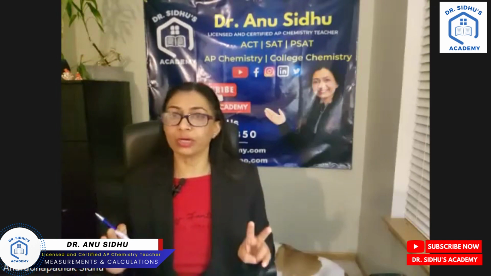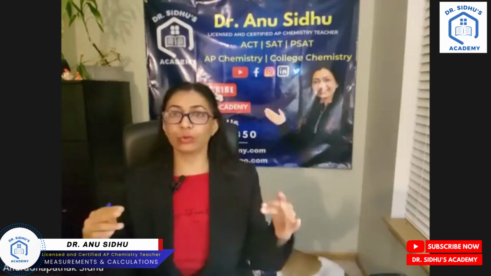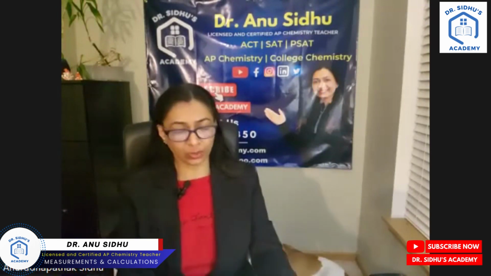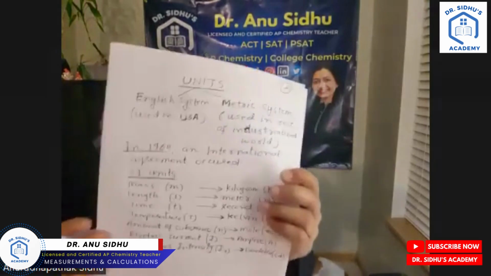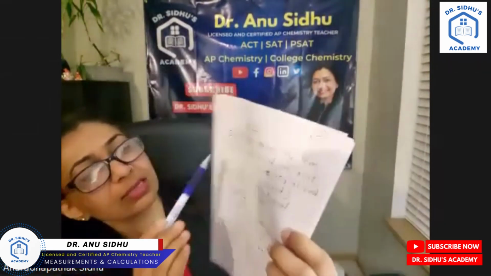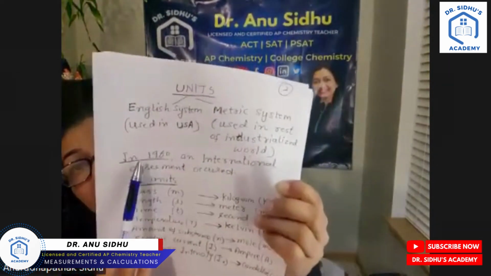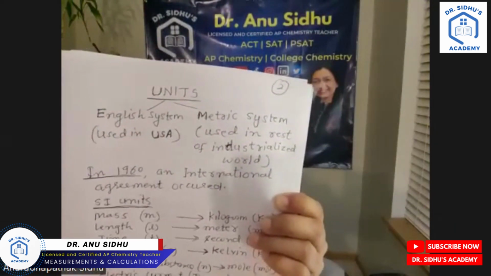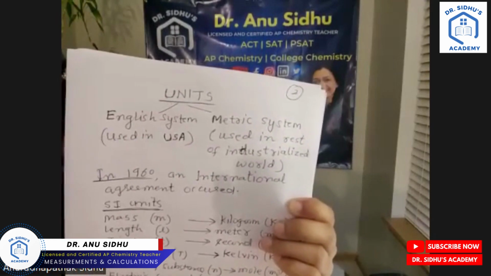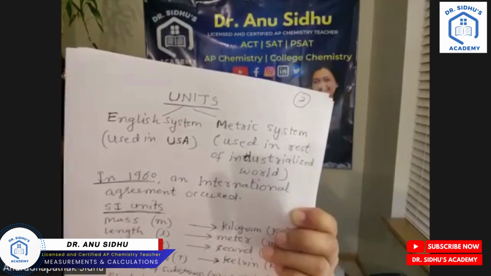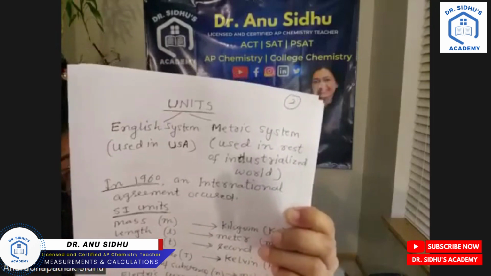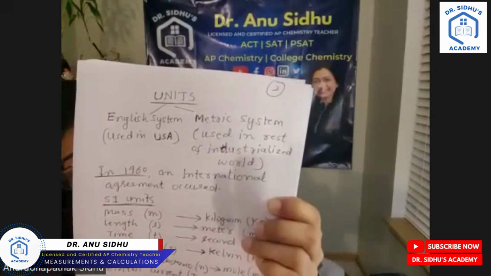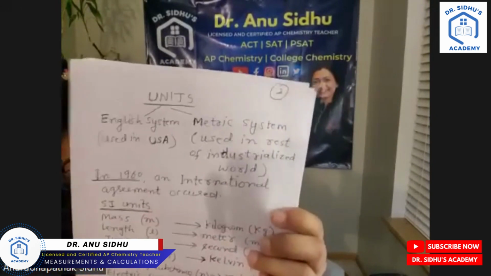In the whole world, units have 2 categories: the English system and the metric system. The English system is used in the United States. For example, for volume we have gallons, and for distance we use miles. In the rest of the world, the system is the metric system, which is used in most industrialized countries.